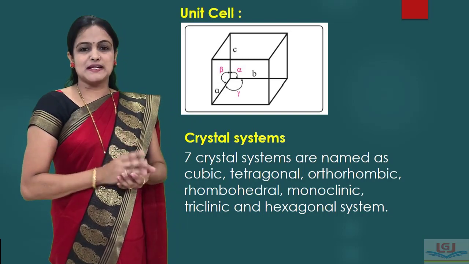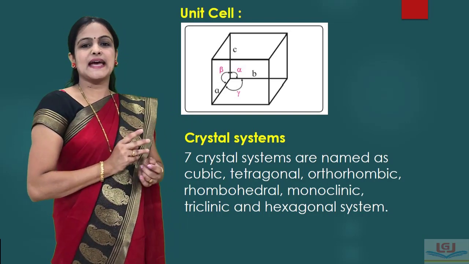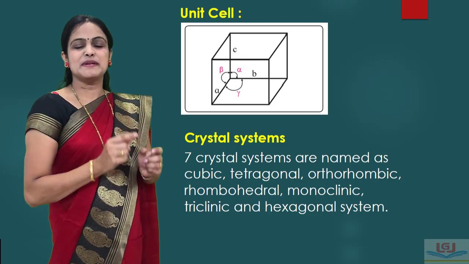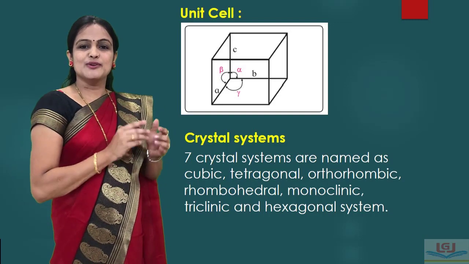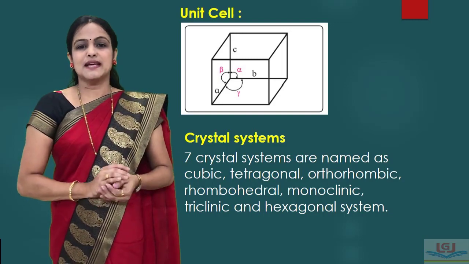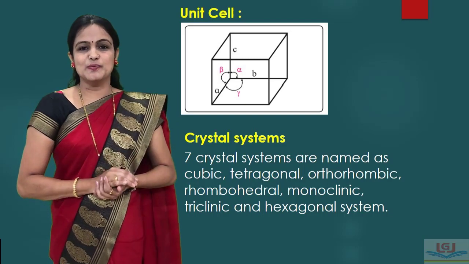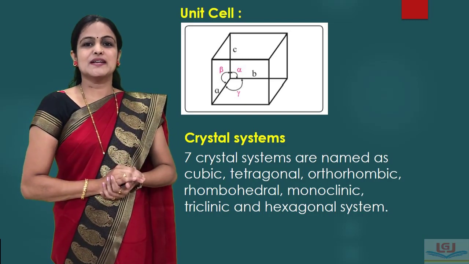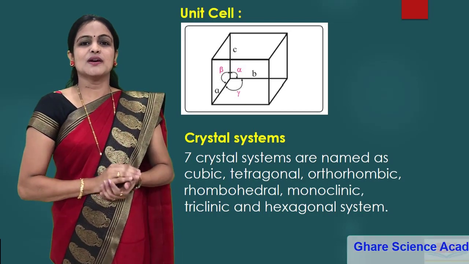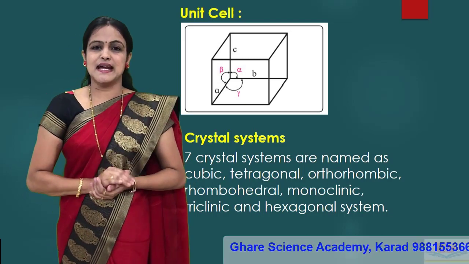Lattice spacing of lattice points along the 3 axes A, B, C and the 3 bond angles alpha, beta, gamma give rise to 7 different types of crystal systems. Those 7 types are cubic, orthorhombic, tetragonal, monoclinic, hexagonal, rhombohedral and triclinic.